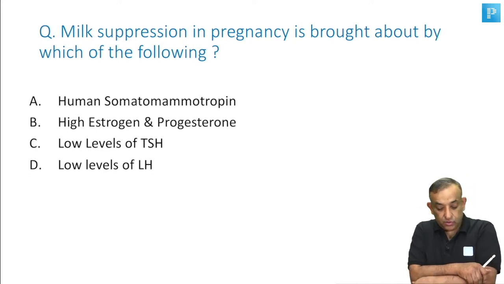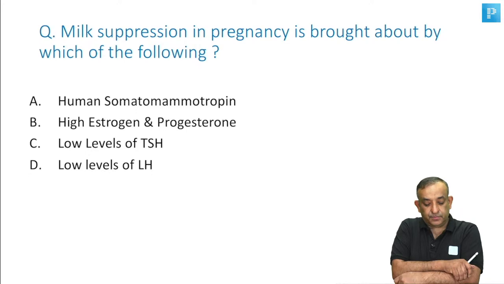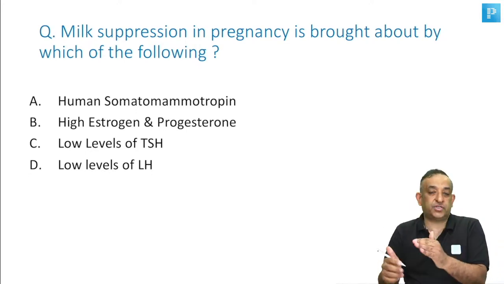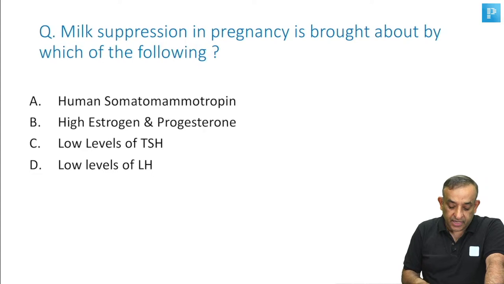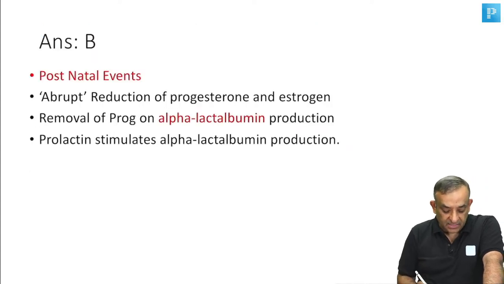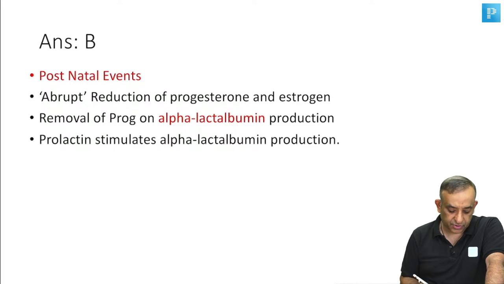High estrogen and progesterone, mostly the progesterone, is what is inhibiting the alpha lactalbumin. So the answer is B, that is the progesterones and the estrogens, but mostly the progesterones.